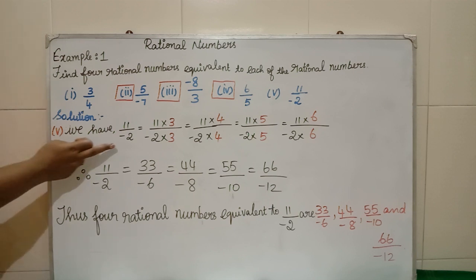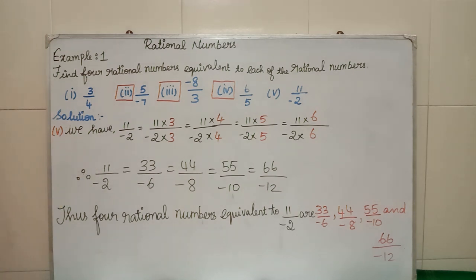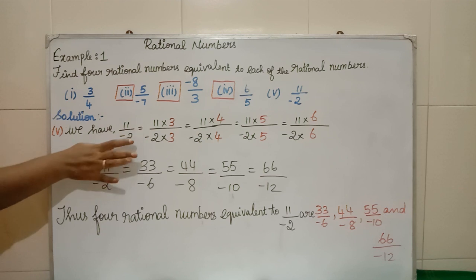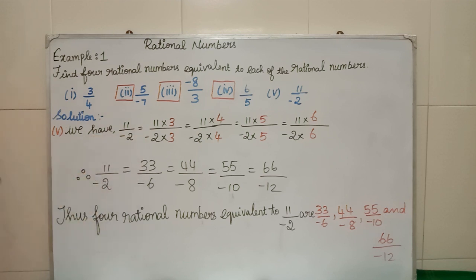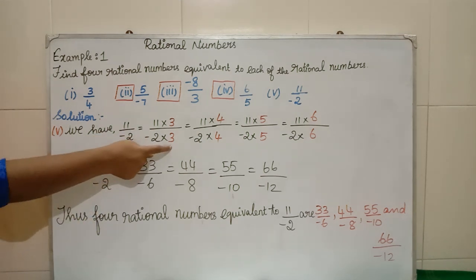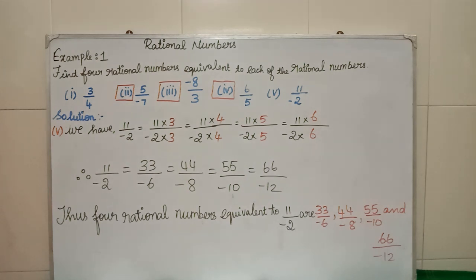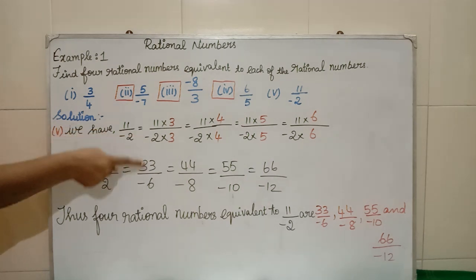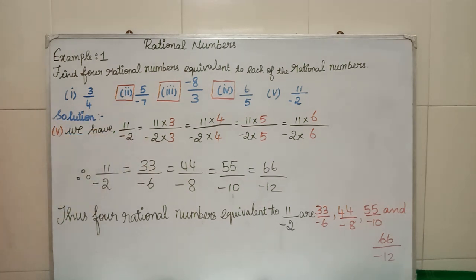Now 11 by minus 2 is our question. For this question we have to bring 4 equivalent rational numbers. So 11 threes are what? 33 I am writing. Here the minus you should not consider now. This minus you have to write as such. Now multiply the numbers alone. 2 threes are what? 6. So this minus we are writing as such. 2 threes are 6.